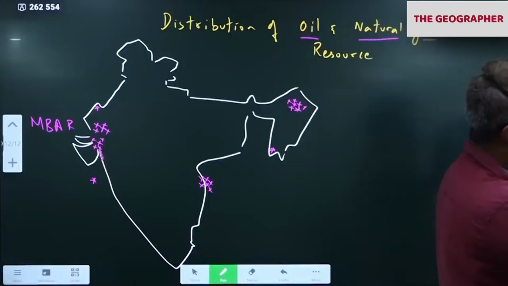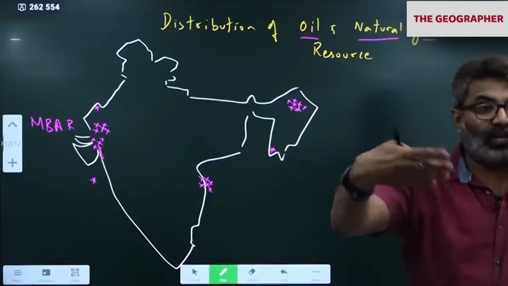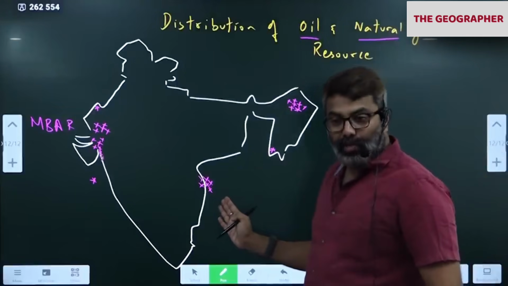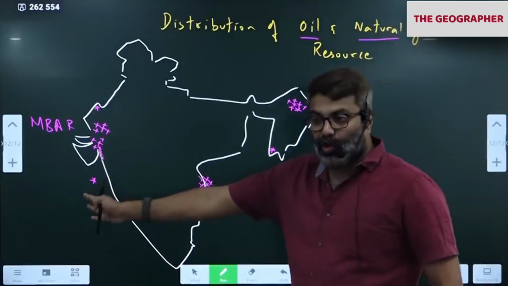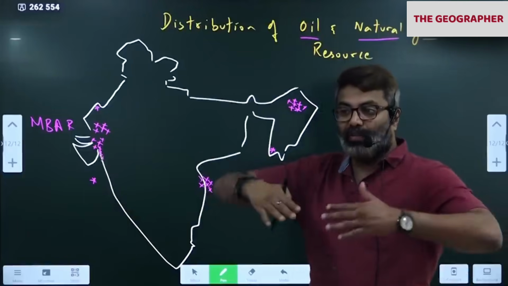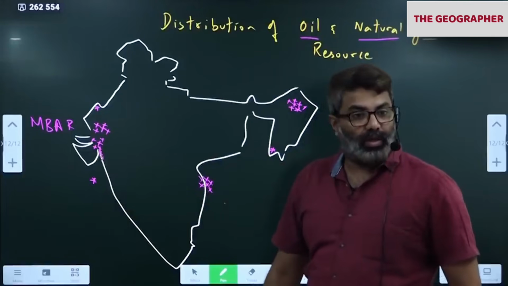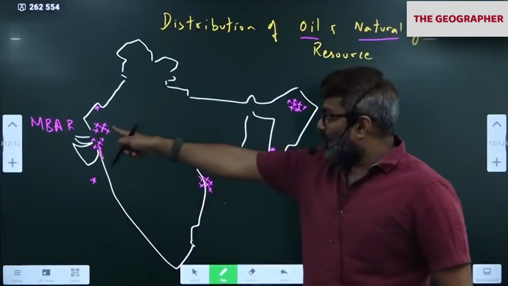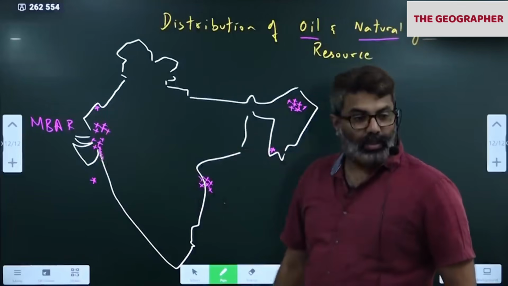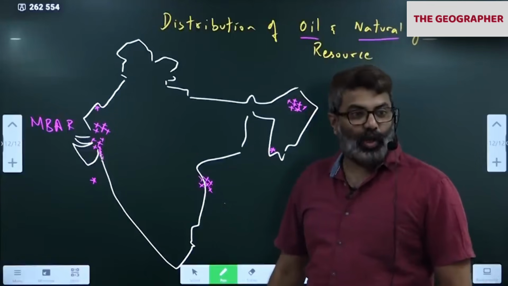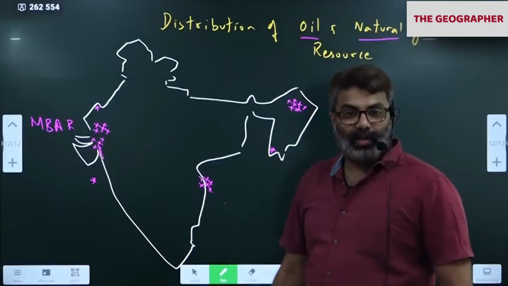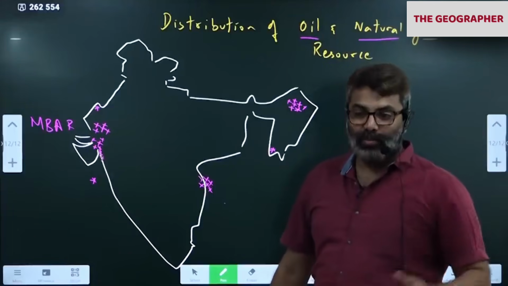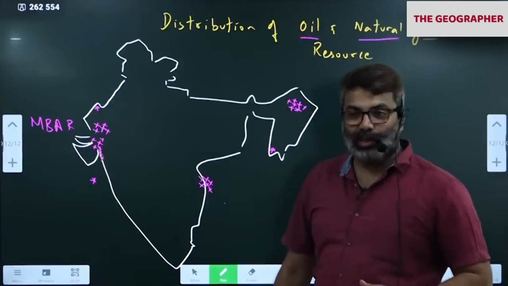You can notice Rajasthan, Gujarat, Assam, Tamil Nadu. What does offshore mean? Away from the coast. Offshore means here, like KG Basin is offshore, Mumbai is offshore. Offshore means away from the coast. When it comes to onshore, Rajasthan. They'll ask which is the largest oil producing state of India. Okay, Rajasthan. Nobody will be expecting that answer. Everybody will say Assam or Gujarat. But Rajasthan has taken over now.